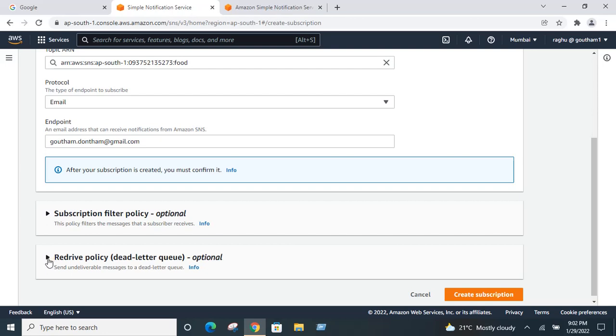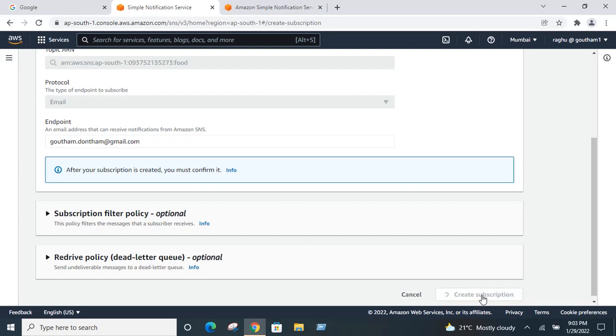then you will get back one email saying that email delivery has failed to that email ID. That is called a dead letter queue. Whatever failed email messages come to your mail, it is called a dead letter queue. It contains the information regarding why the email delivery has failed. So now I am clicking on create subscription. I am selecting the protocol as email. I am giving the working email ID, gautam.duntam@gmail.com, and click on create subscription.